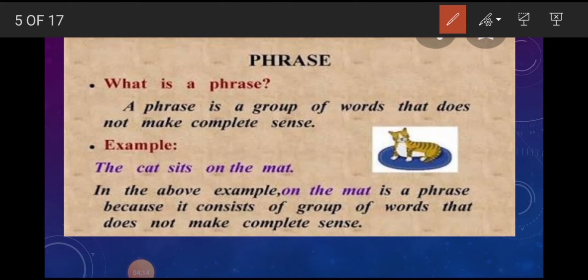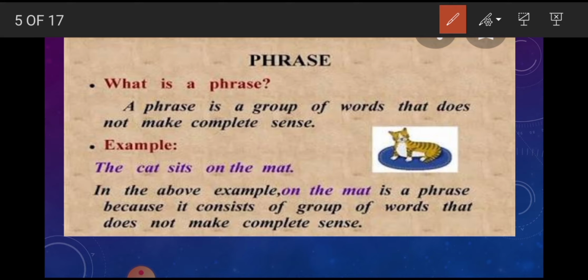What is a phrase? A phrase is a group of two or more words functioning as a meaningful unit within a sentence. It is giving meaning, but not separately; it gives you a meaning within a sentence. That is a phrase. A phrase does not contain subject or verb. Consequently, it will not convey a complete thought.